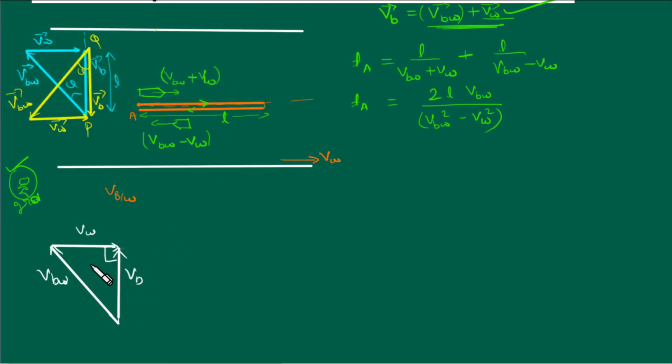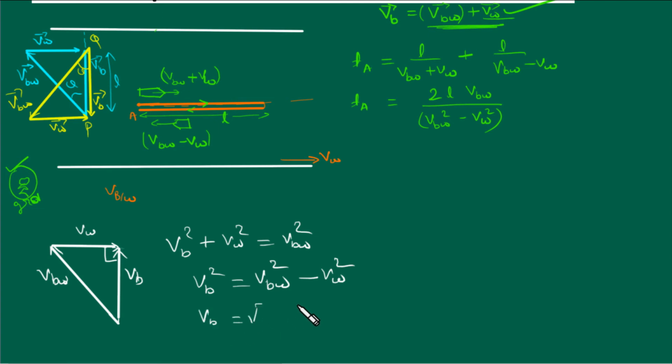The magnitudes of these vectors represent the lengths of these arrows. So by Pythagoras theorem, VB square plus VW square is equal to VBW square, so VB will be equal to the square root of VBW square minus VW square. So this is what we got.